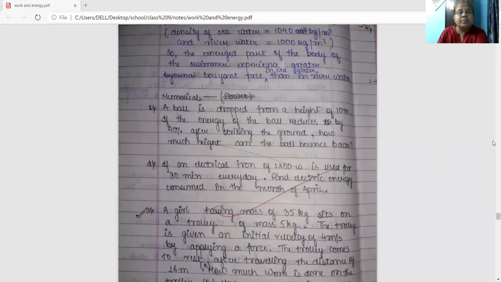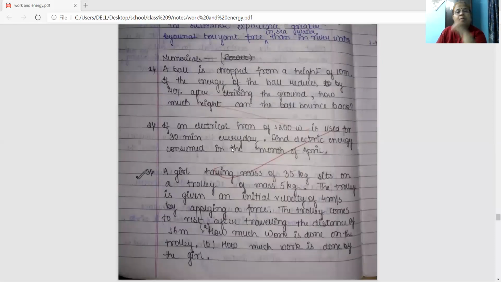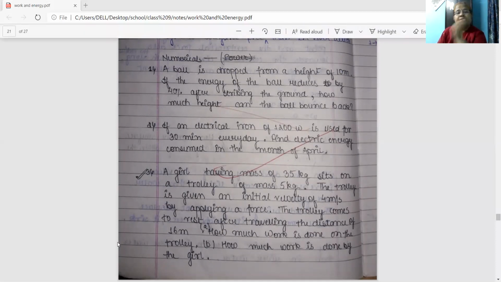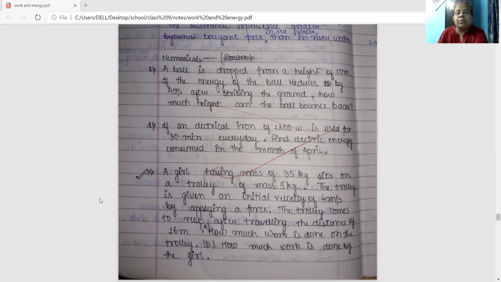Then some numericals are there. A ball is dropped from a height of 10 meter, right? If the energy of the ball reduces by 40% after striking the ground, how much height can the ball bounce back?